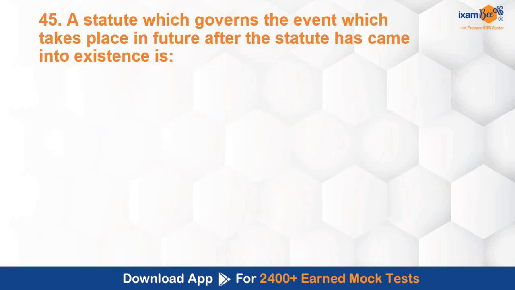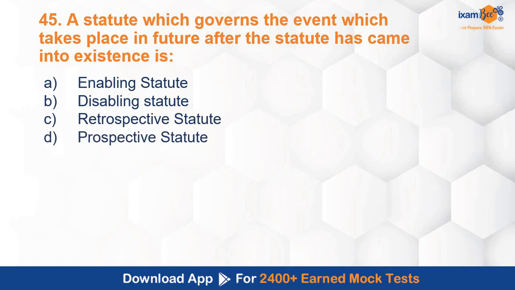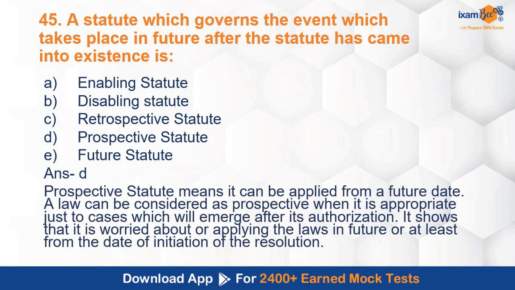A statute which governs the event which takes place in future after the statute has come into existence is: enabling statute, disabling statute, retrospective statute, prospective statute, future statute. So that statute is known as D, prospective statute, that it can be applied only from a future date. आप उसको पीछे apply नहीं कर सकते. You cannot apply it in a retrospective manner.